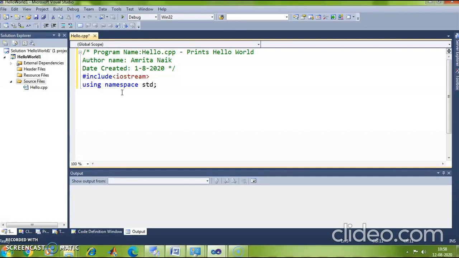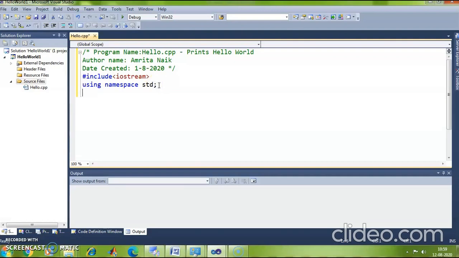And these two classes are present in the package or namespace std. So I have to bring this namespace here so that my program can use the objects cin and cout. Okay, simple? Fine. Now let us go to the next step.